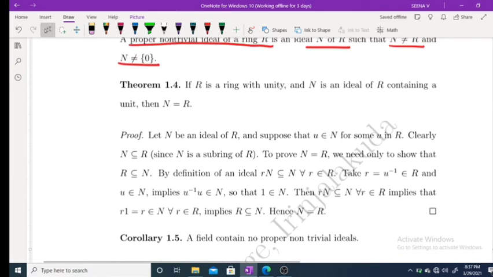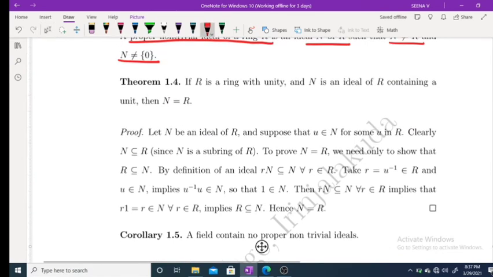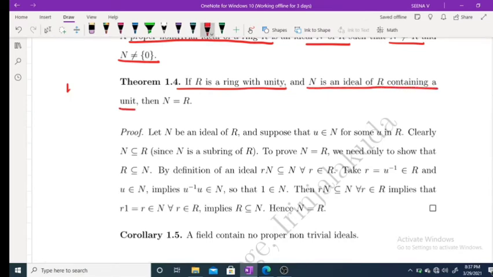Now moving to one of the most important theorems. If R is a ring with unity, this will ask for one weightage. If R is a ring with unity and N is an ideal of R containing a unit, then N must be equal to R. That is, R is a ring with unity, N is an ideal of R containing a unit. What is meant by unit? U is a unit means U inverse exists. Then N equals R.